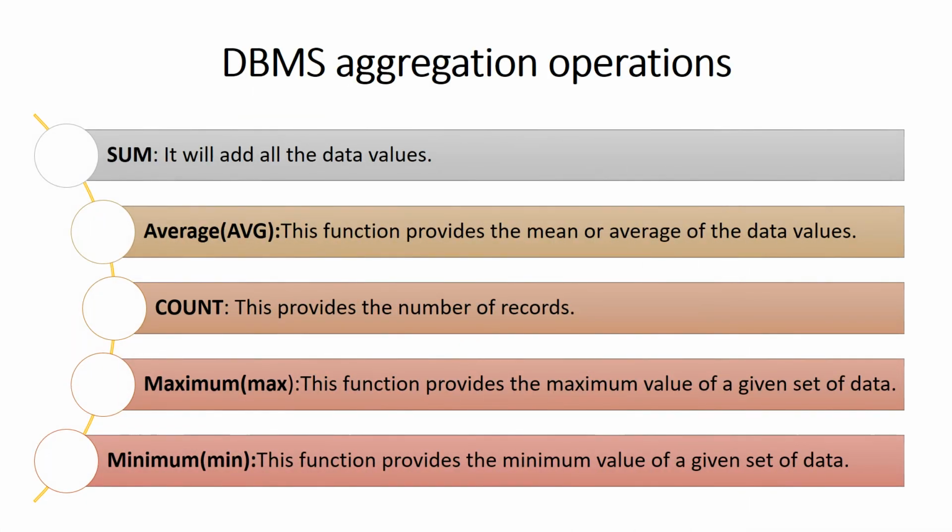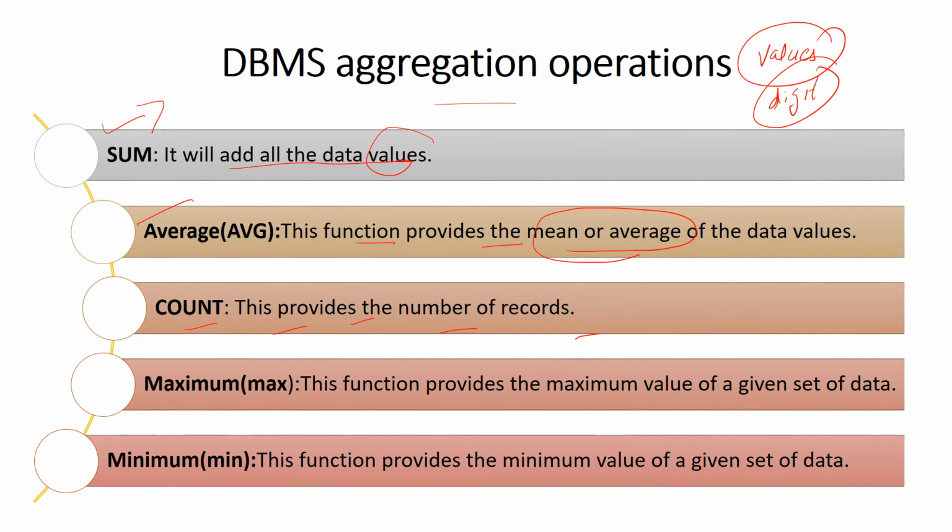Now, DBMS aggregation operations. There are a number of operations which we can apply in aggregation, but they will be applied only if you have values, like digit values, right? First, sum will add all the data values. Average provides the mean or average of the data values. Count provides the number of records in the tables. Maximum provides the maximum value of a given set of data. Minimum provides the minimum value of the given data.